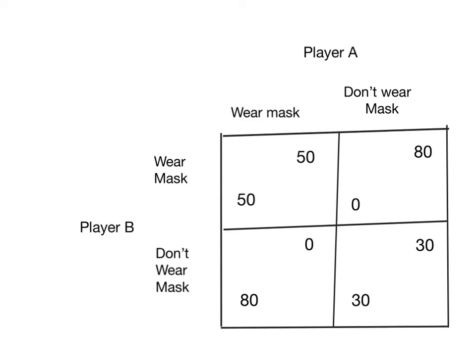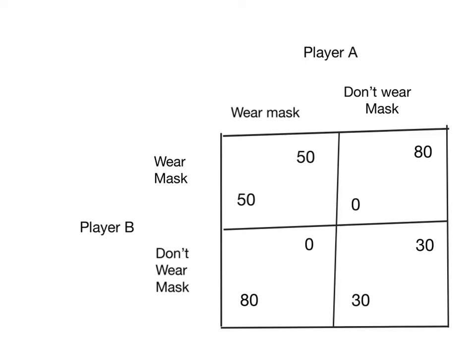After all, they still get the protection. Player A is wearing the mask, but player B can take their mask off, avoid the uncomfortableness of wearing the mask, and still get the protection. So if player A is choosing don't wear a mask, player B will choose don't wear a mask. If player A is choosing wear a mask, player B will choose don't wear a mask.